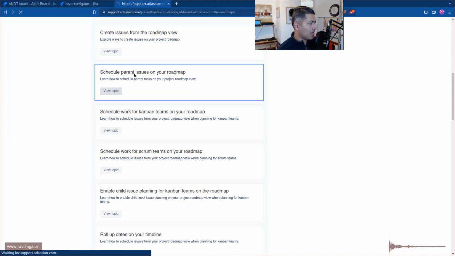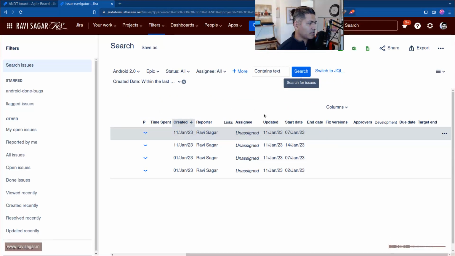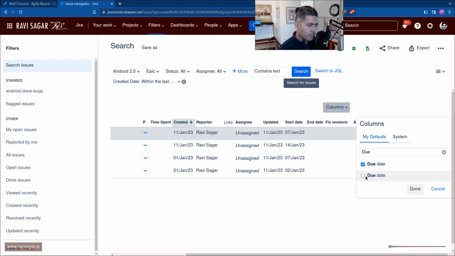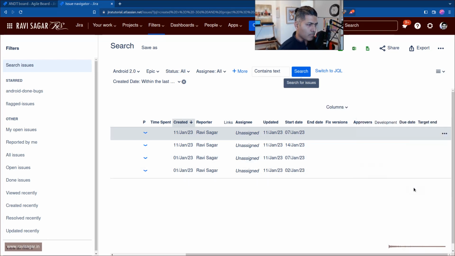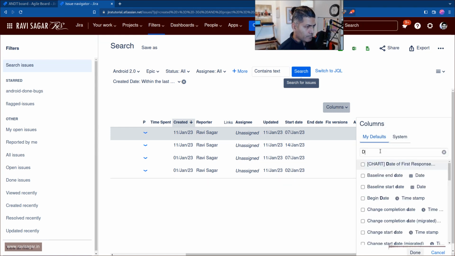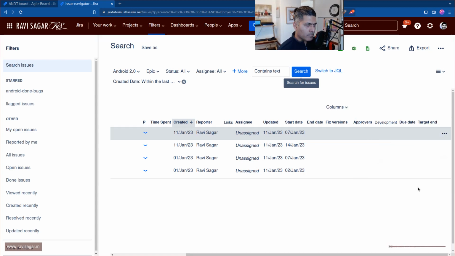Schedule parent issues on your roadmap. It says due date. All right, let me just go back and select here due date. No. So there is no... Oh, due date.